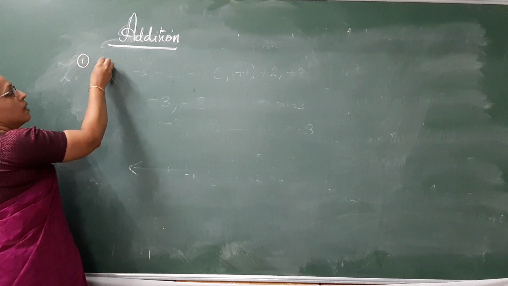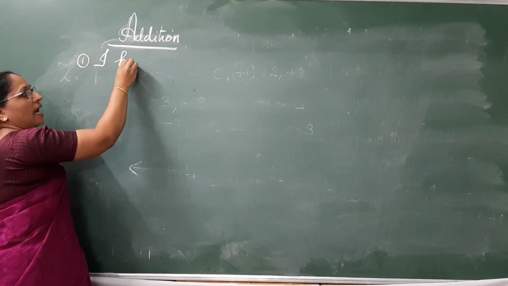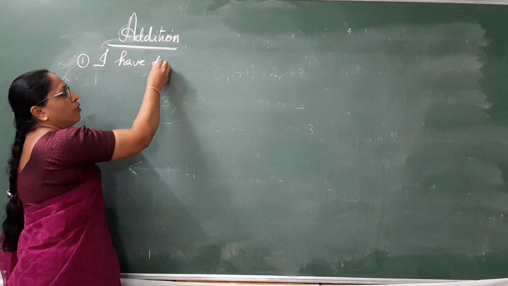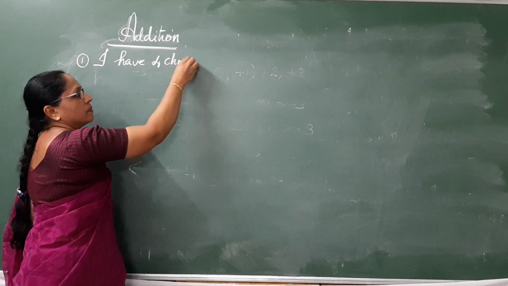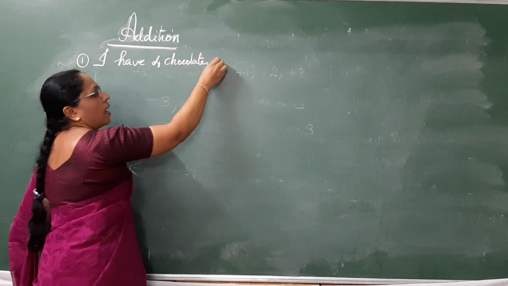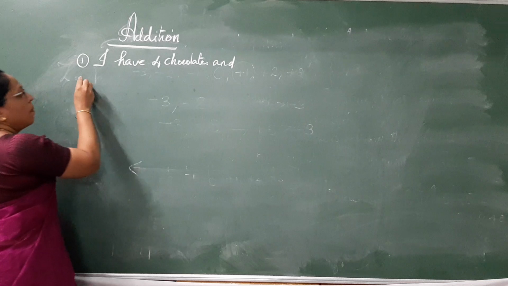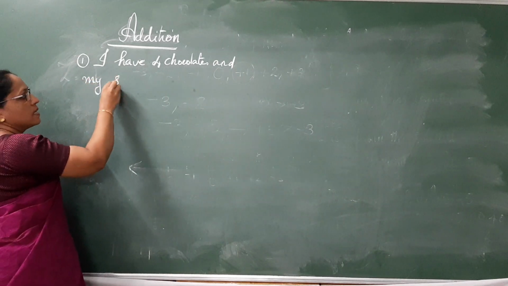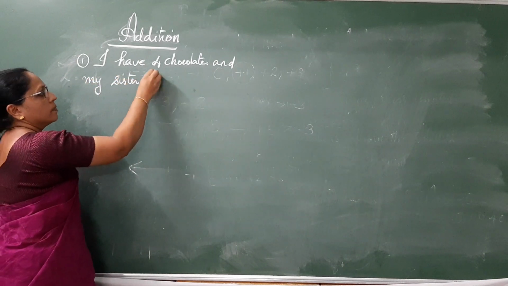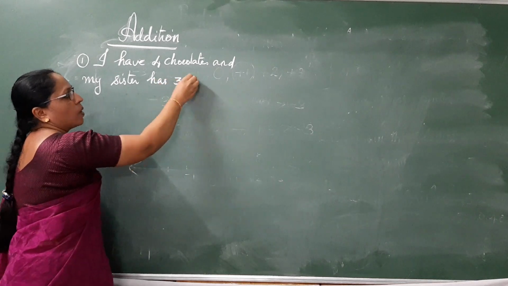Example 1. I have 4 chocolates and my sister has 3 chocolates.